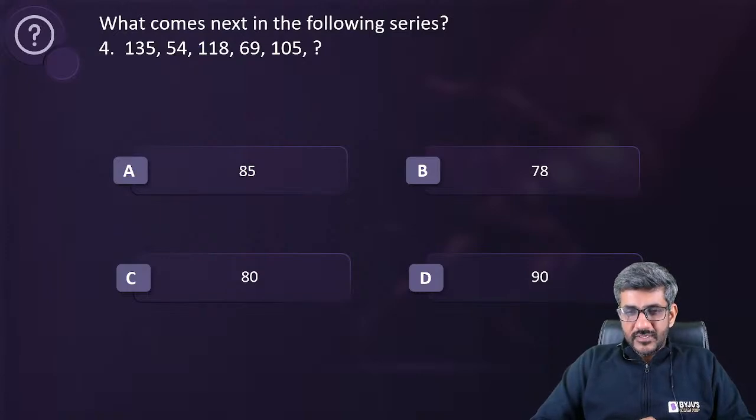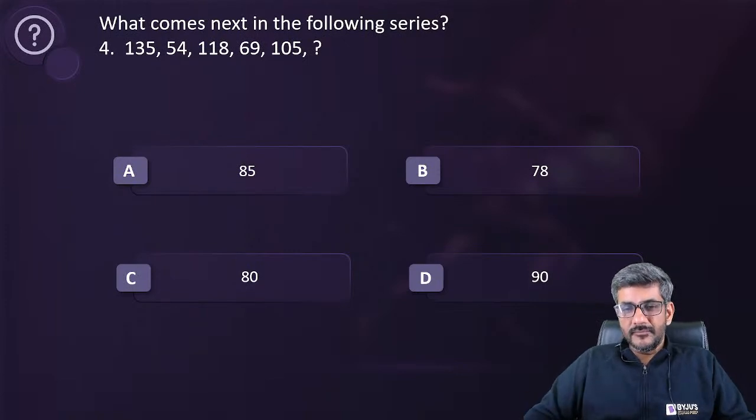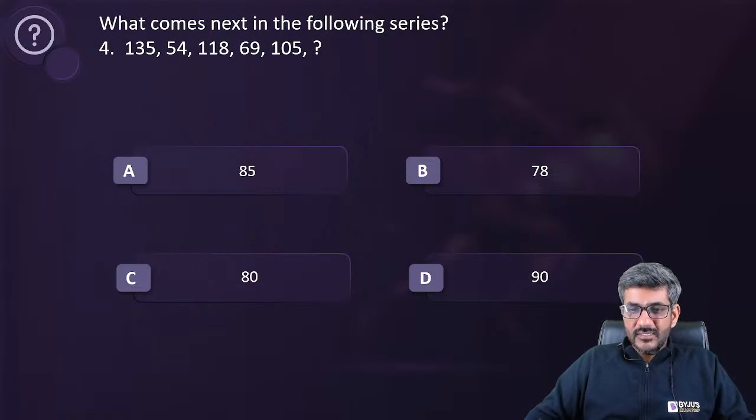Then Yashasvi, after that Yash. Himanshu has answered. They all have answered C, that is 80. Aman Mishra says C, 80. Akshay Chavan says 80. Tanya Sharma says 80. Kaustubh says C, that is 80. That's great. Let's start doing it.